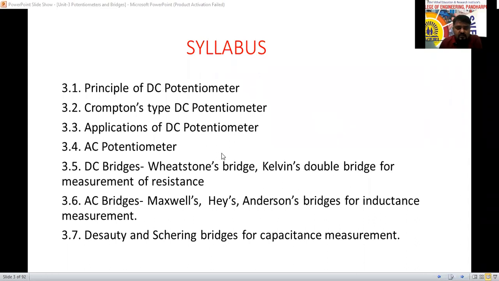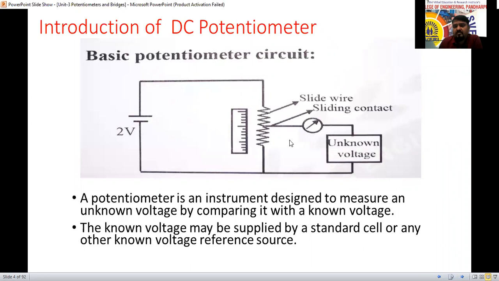So we have discussed the introduction of the subject, the syllabus, and chapter 3, and we have given the assignment. Next we will go for the actual introduction of the potentiometer. See, a potentiometer means we are going to measure an unknown value of voltage or current. Normally we will consider voltage only. Unknown voltage we are going to measure, but that measured value we compare with a known value.